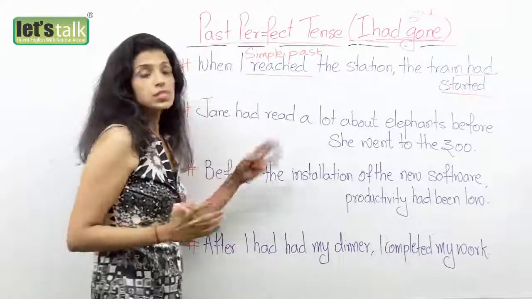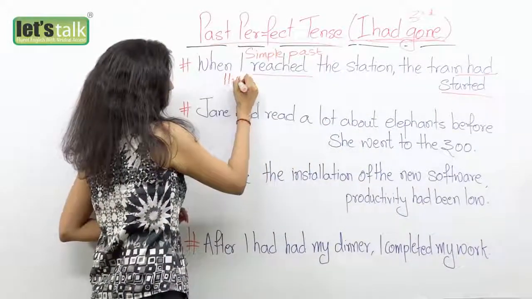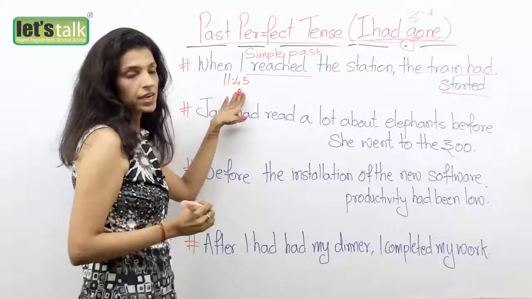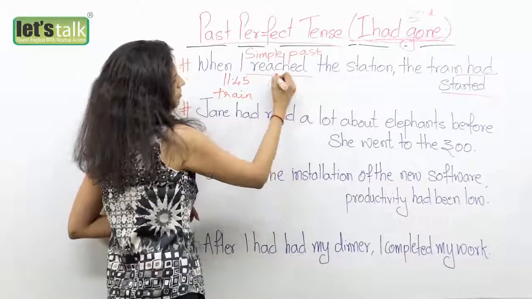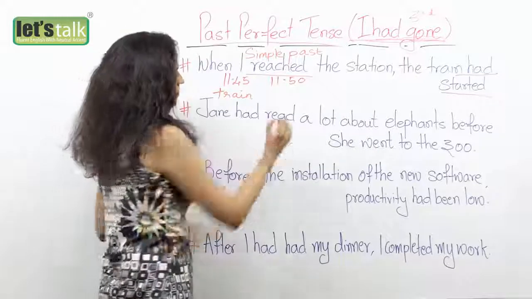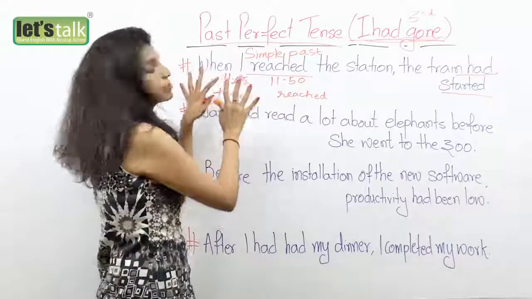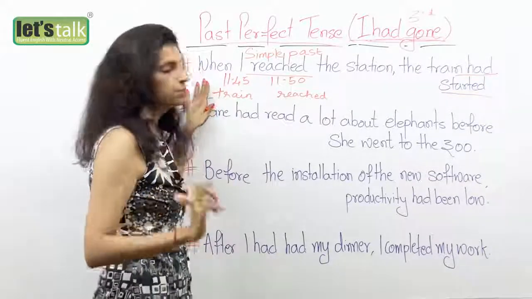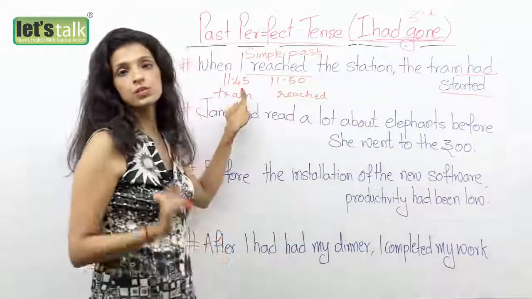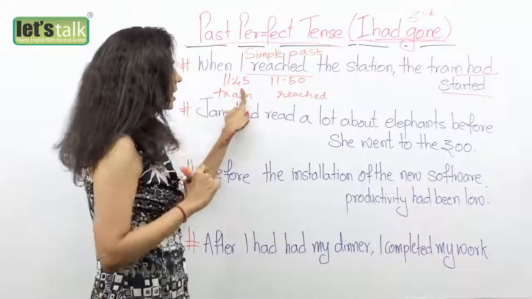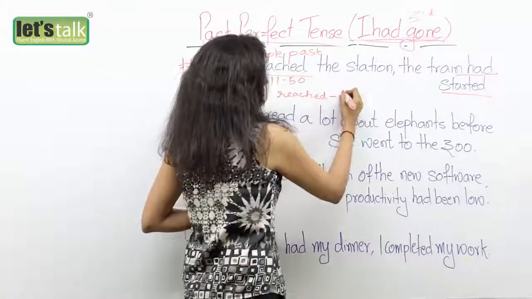Okay. Now why do we use a past perfect tense in this sentence? Now supposing at 11:45 the train left, okay, and I reached say by 11:50. Okay, now we are talking about a past action, but two things are happening. So the action that happened first, that is the train had started, you always use the past perfect. And there is an action that happened after that, maybe it's more recent, you use a simple past tense.